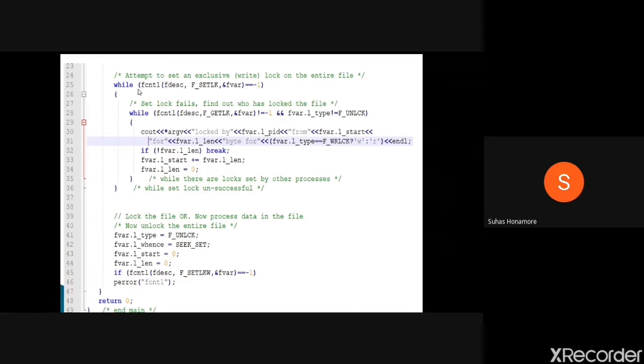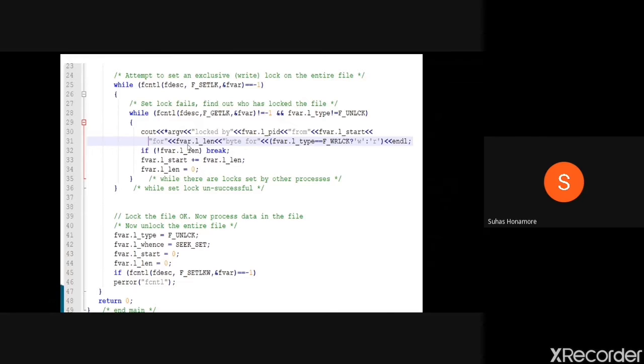If you have not got the lock, we'll check which process got the lock. Inside this while loop we are continuously checking whether any different process got that file's lock or not. For one file you may have n number of different processes holding locks, depending on the region. Either the entire file is locked by one process, or different processes have locked it region-wise. That we will check.